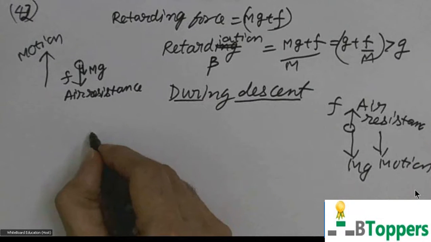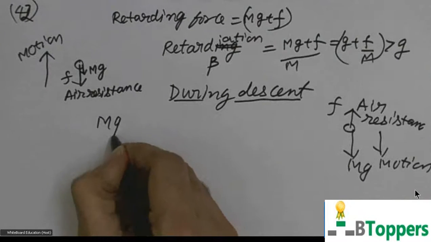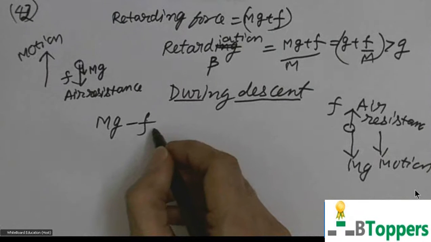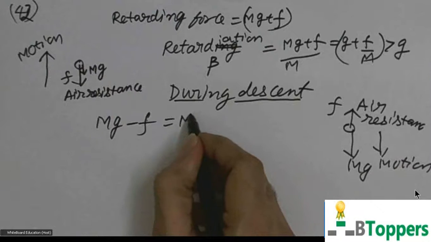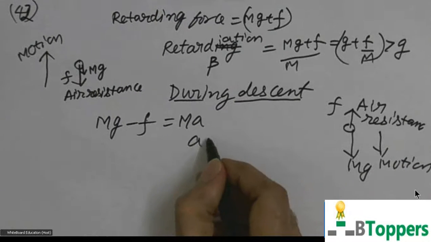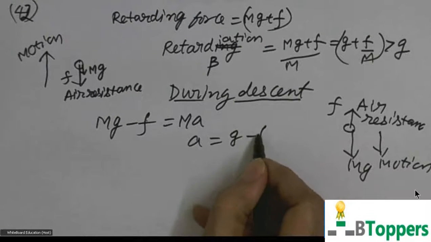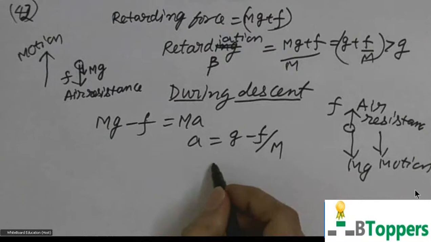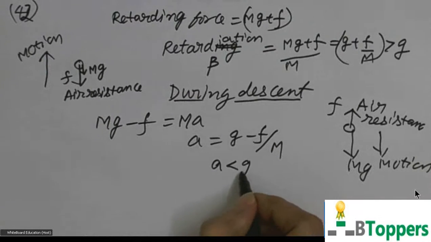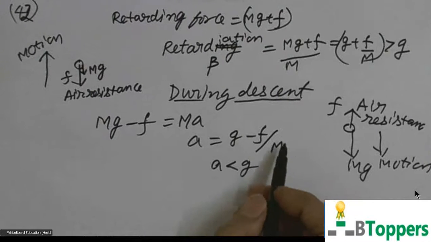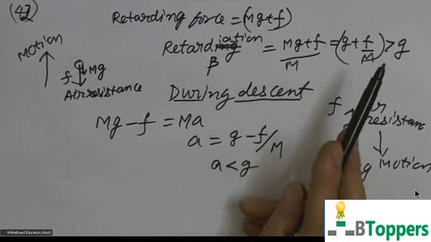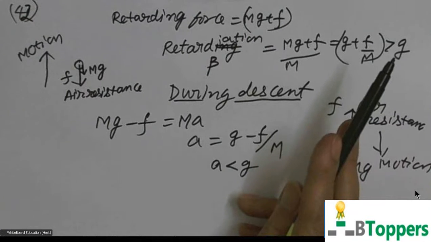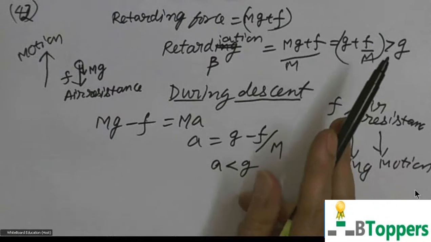During the downward motion, net force will be equal to the magnitude of the weight mg minus the magnitude of the retarding force due to air resistance. That is equal to mass into acceleration. So the acceleration is equal to g minus f by m. So acceleration is less than g. So the retardation, or magnitude of acceleration, during upward motion is greater than g.